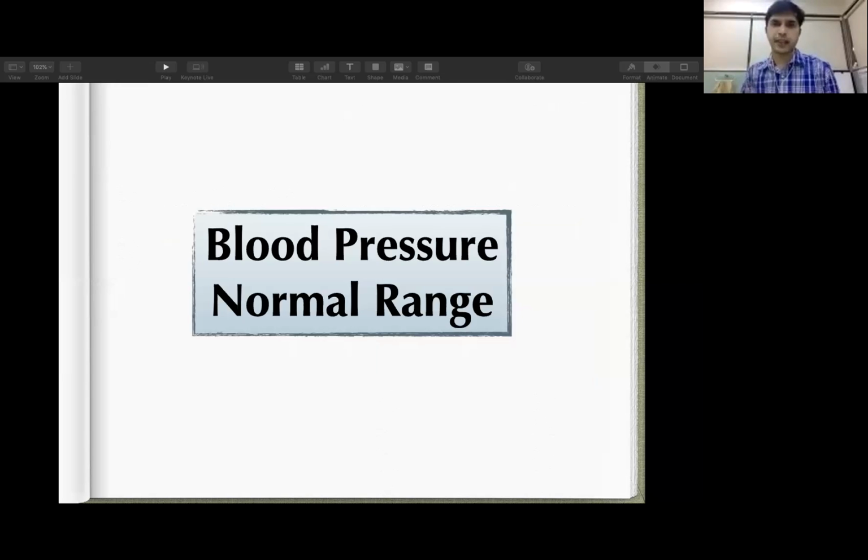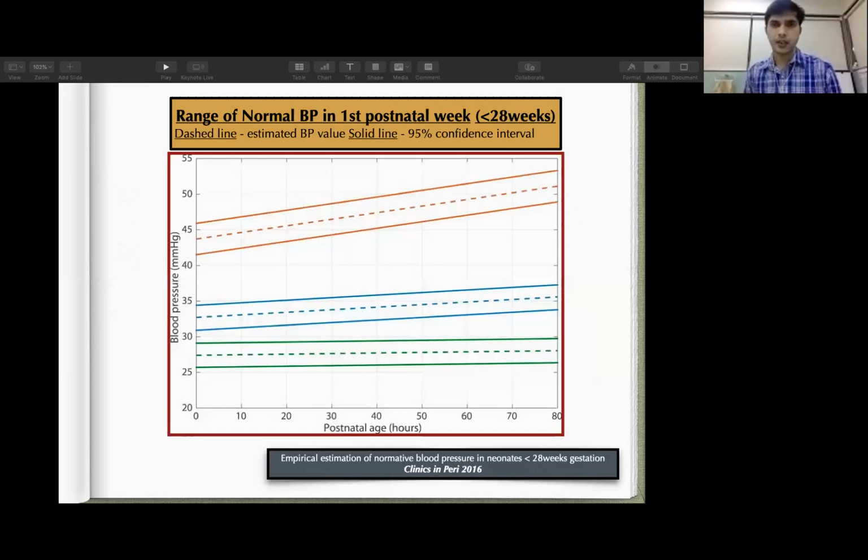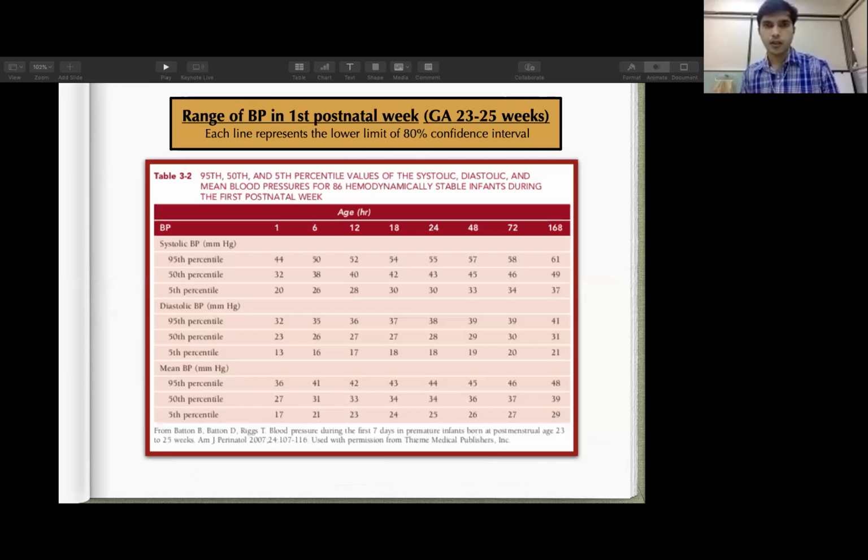People have published various data to define the normal range of blood pressure that can be utilized in our day-to-day practice, like the range of normal blood pressure in the first postnatal week in extremely preterm babies of less than 28 weeks. This graph shows 3 lines in orange, blue, and green, a range of the blood pressure in less than 28 weeks in the first week. The blood pressure in this range can be considered normal. Another study published percentile data of blood pressure in the first week of life in extreme preterm babies, that is, gestational age 23 to 25 weeks.